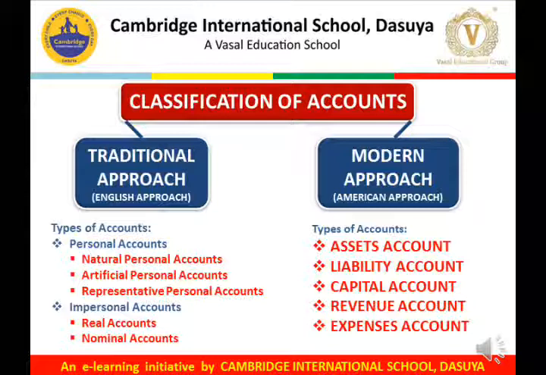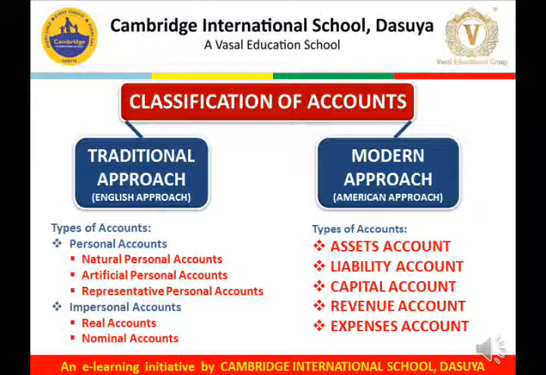Artificial personal accounts are those which are non-living beings, not living beings, but we have some names for the establishments. For example, ICICI Bank, Cambridge International School, say Gupta Cloth Emporium, say Pizza Hut, Domino's, all these establishments which carry a name but are non-living beings.